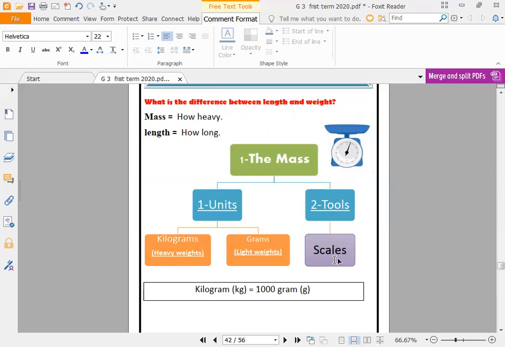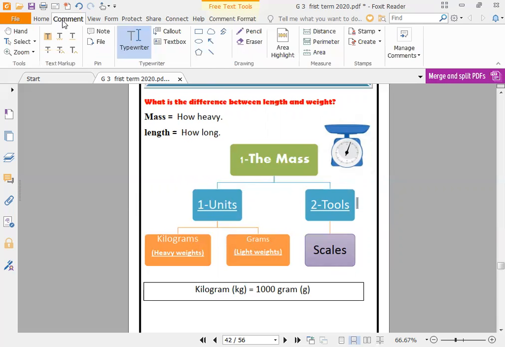Okay? How can you determine the mass? How can you calculate or know the mass? We will know the mass by using something called tools.